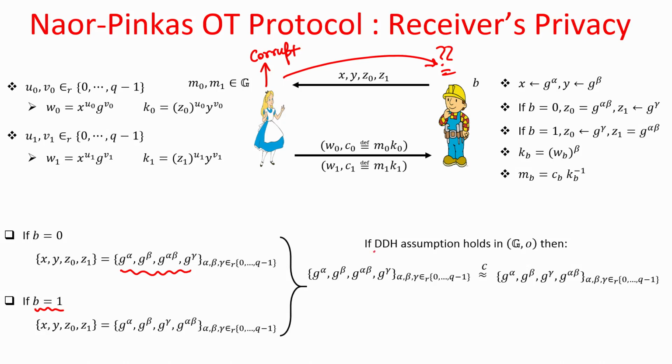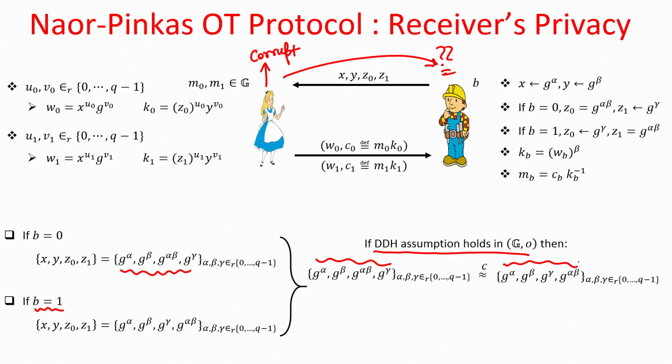Now, since we are assuming that the DDH assumption holds in my underlying group, from the viewpoint of a polynomial time Alice, she cannot figure out whether x, y, z naught, z1 is of this type of distribution or whether it is of that type of distribution.